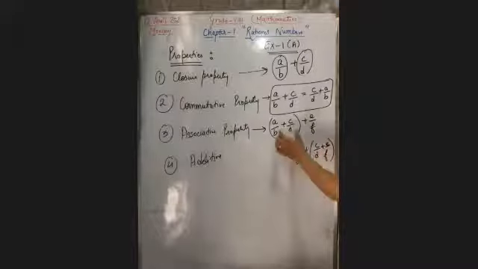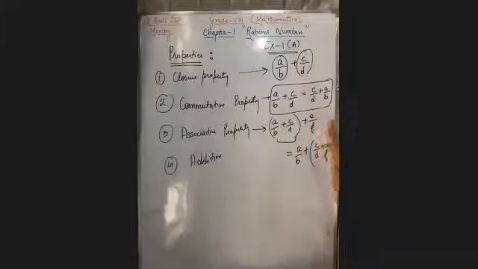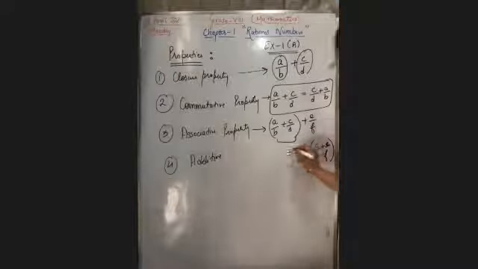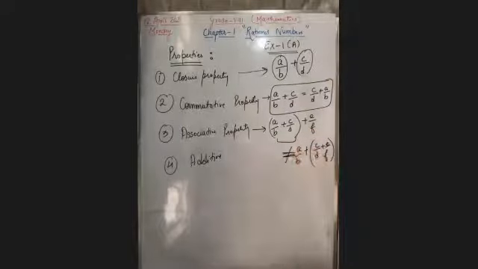Here I'm going to solve this bracket first of all, and then I'll add with the third rational number. Here I'll solve this bracket, and then whatever answer is there, I'll add with this rational number. My answer will be exactly the same. That's why they have written that it is equal to. If the answer were not equal, they would write not equal to.